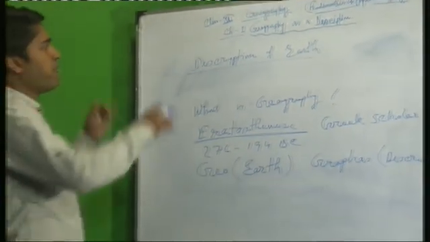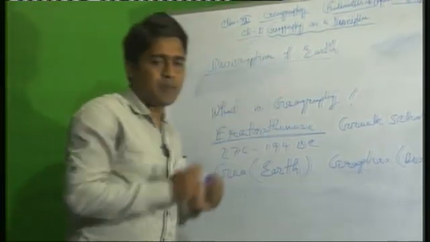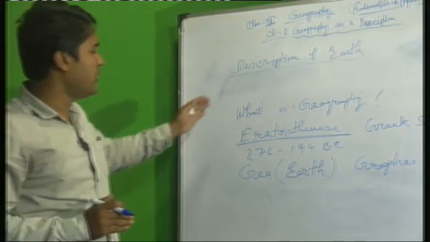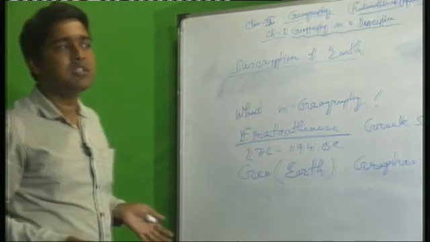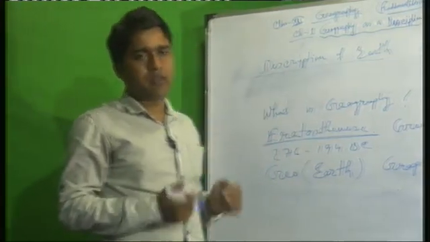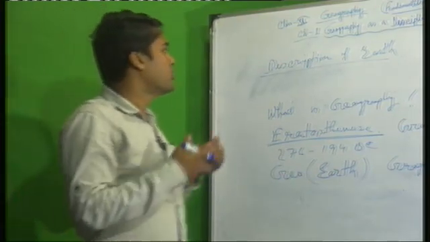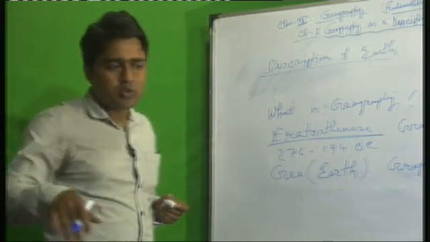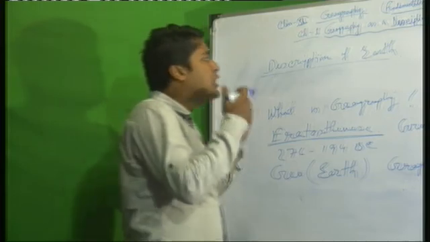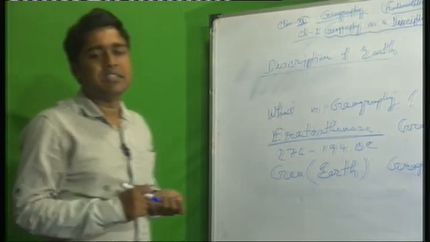So in this chapter, for the total geography, what are the importance, what are the different aspects, different scope, different approaches we will discuss. That's why I have discussed two questions. Why should we study geography? Because geography means description of the earth, and we live on the earth's surface, and we use different types of resources which we get from our surroundings, and we can also understand that human beings have a great relationship with nature.